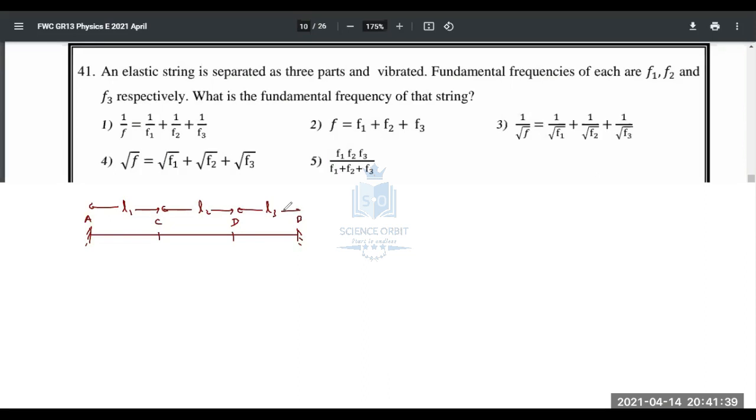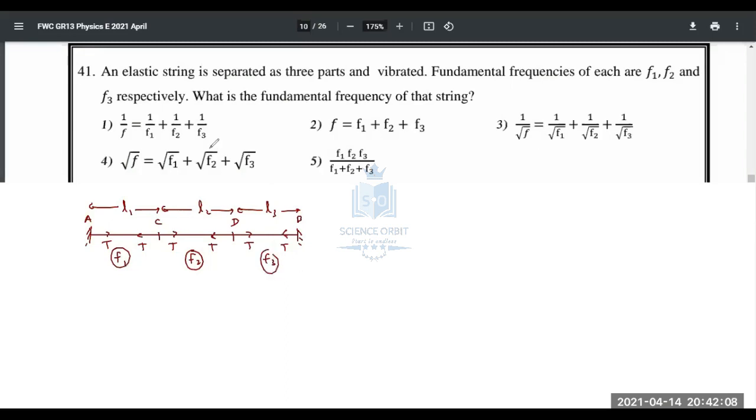Now tell me what is common for all these parts. What is common? Tension will be common. Same tension will be acting on these parts because they are stretched and fixed to the same points. And then the fundamental frequencies of each part are given as F1, F2, and this is F3.